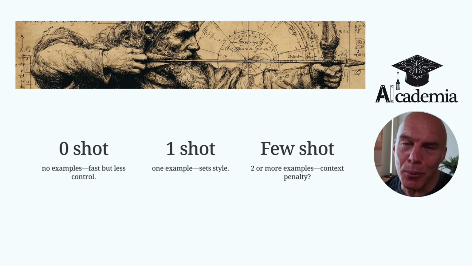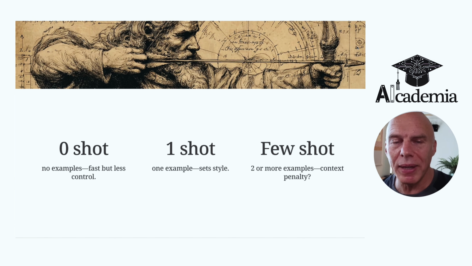I'd like to talk a little bit more about this idea of attaching examples. If we don't give any example of the kind of output we're looking for, then we call that a zero shot. We're giving the large language model no clear guidance, and it's going to be fast in terms of prompting, but we've got far less control. What I've just described is a one-shot prompt. So we are giving one attached example to support the prompt we're giving. And you could do a few-shot prompt by attaching two or more examples, and this might work even better, but there is a constraint we need to bear in mind.